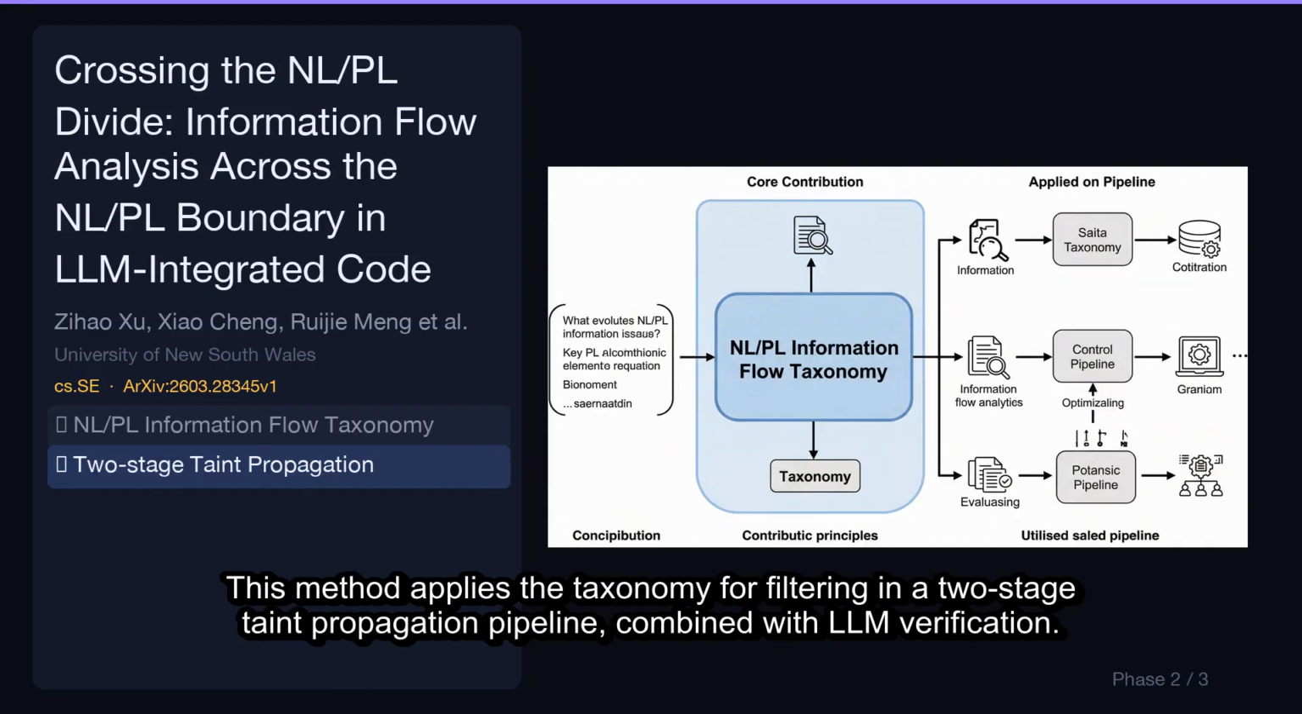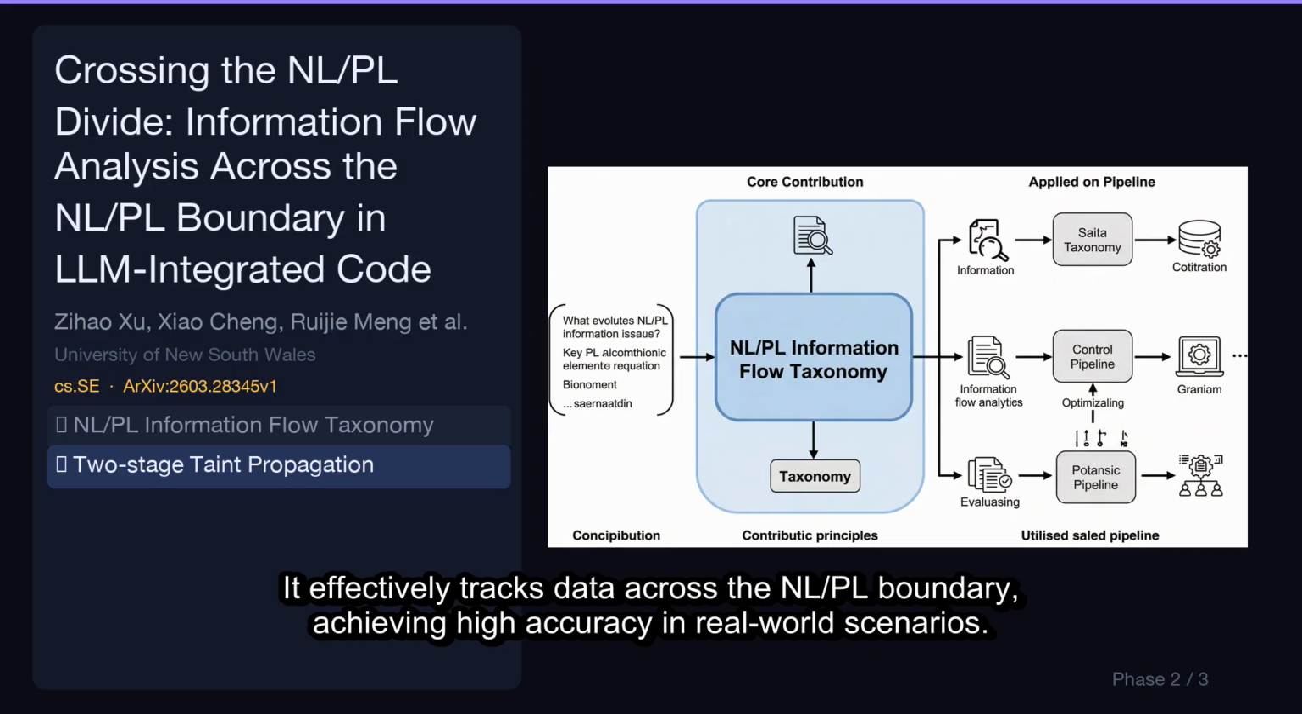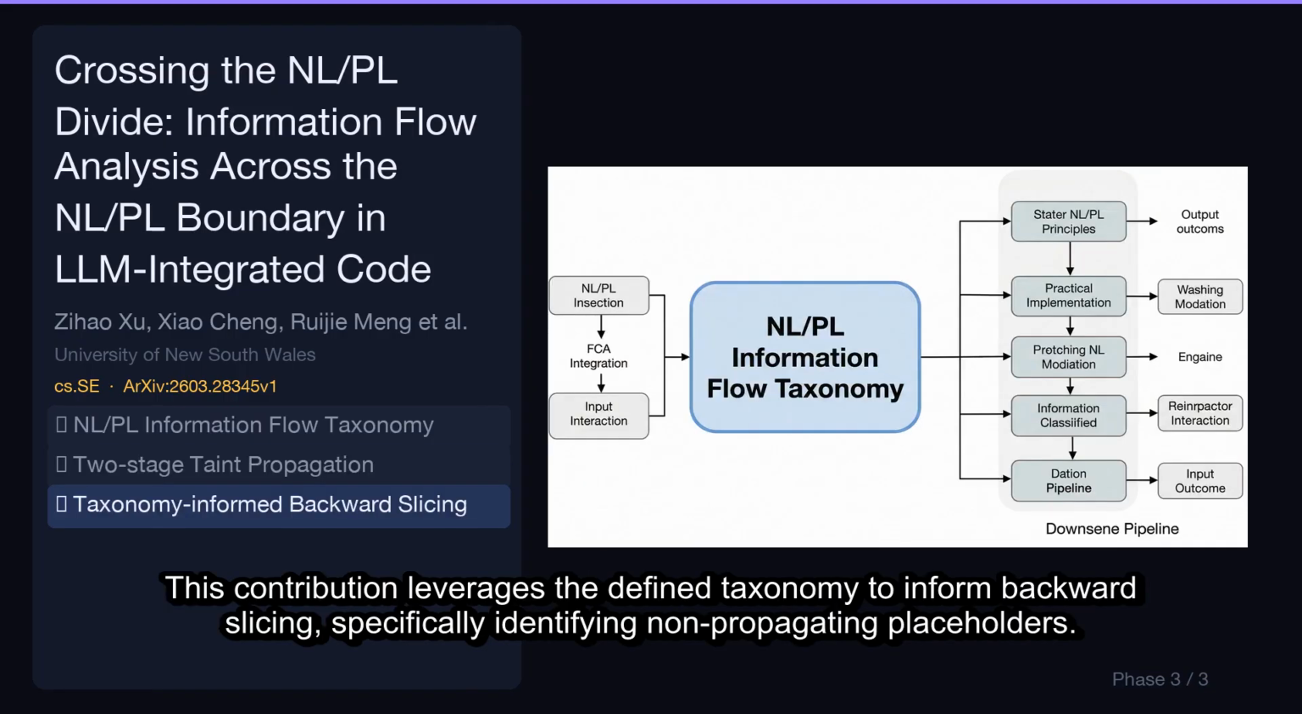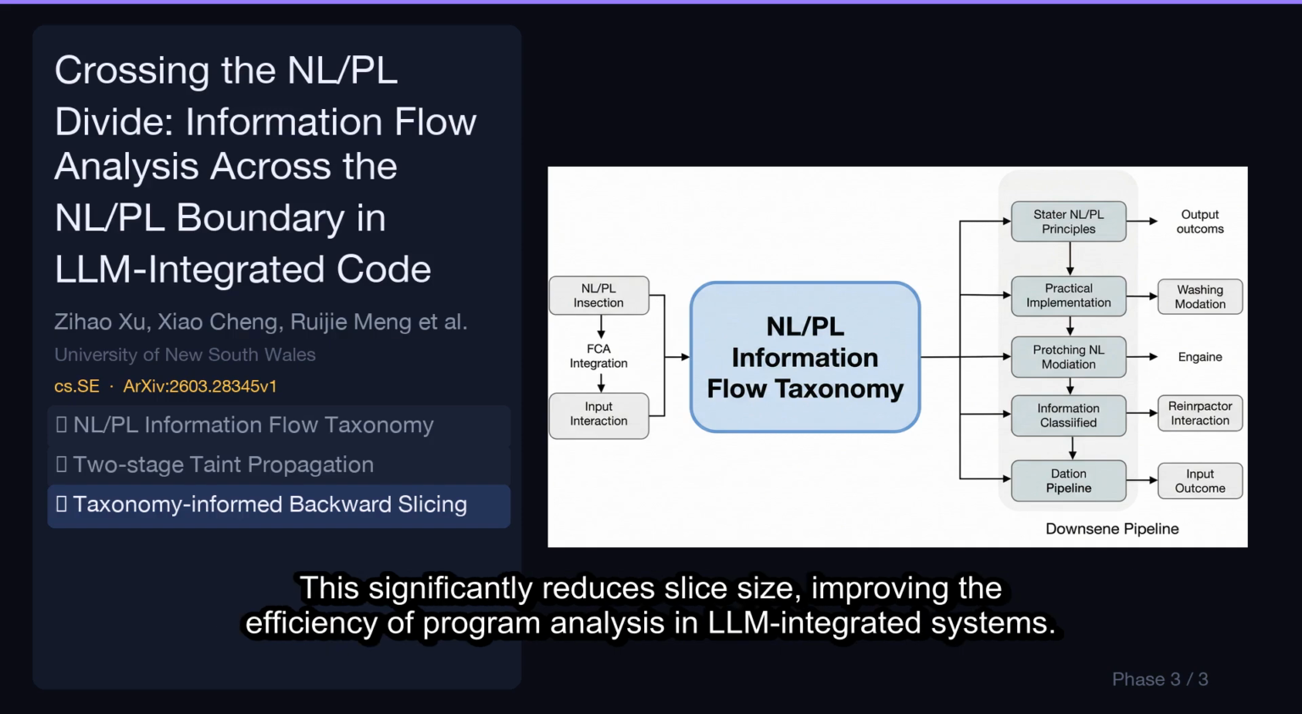This method applies the taxonomy for filtering in a two-stage taint propagation pipeline, combined with LLM verification. It effectively tracks data across the NL/PL boundary, achieving high accuracy in real-world scenarios. This contribution leverages the defined taxonomy to inform backward slicing, specifically identifying non-propagating placeholders. This significantly reduces slice size, improving the efficiency of program analysis in LLM integrated systems.